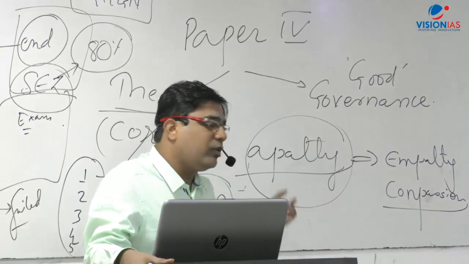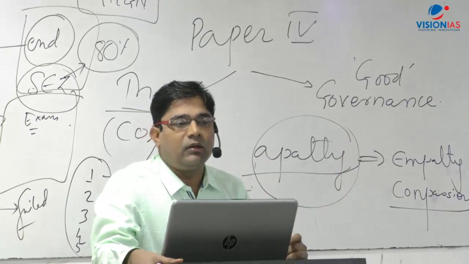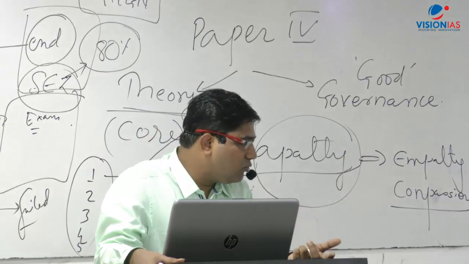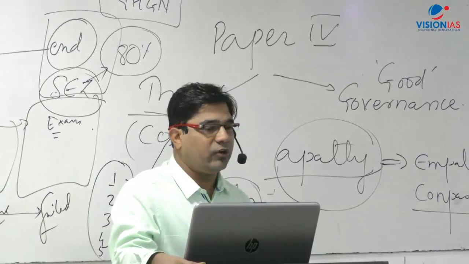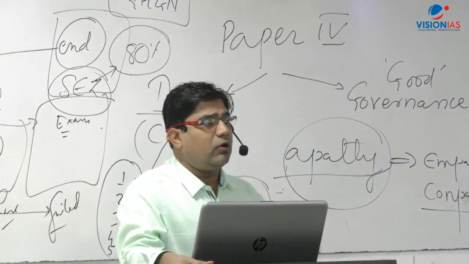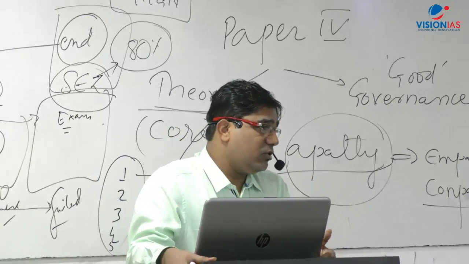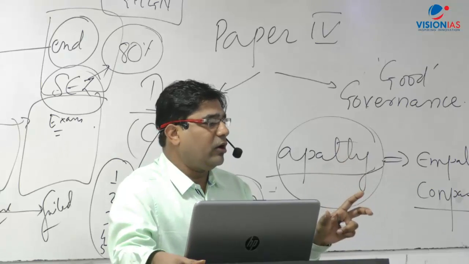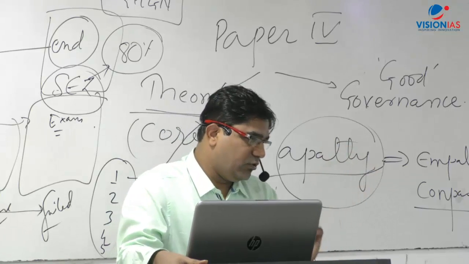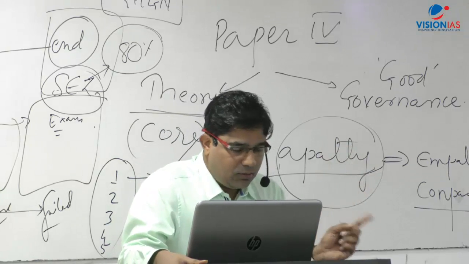And because of this, there are many problems, again, corruption, developmental issues, etc. This is also known as a status quoist attitude. Status quoist means you are not thinking of change. It is not change oriented. As the things are going on, you are trying to maintain that same structure. So that's about the attitude.